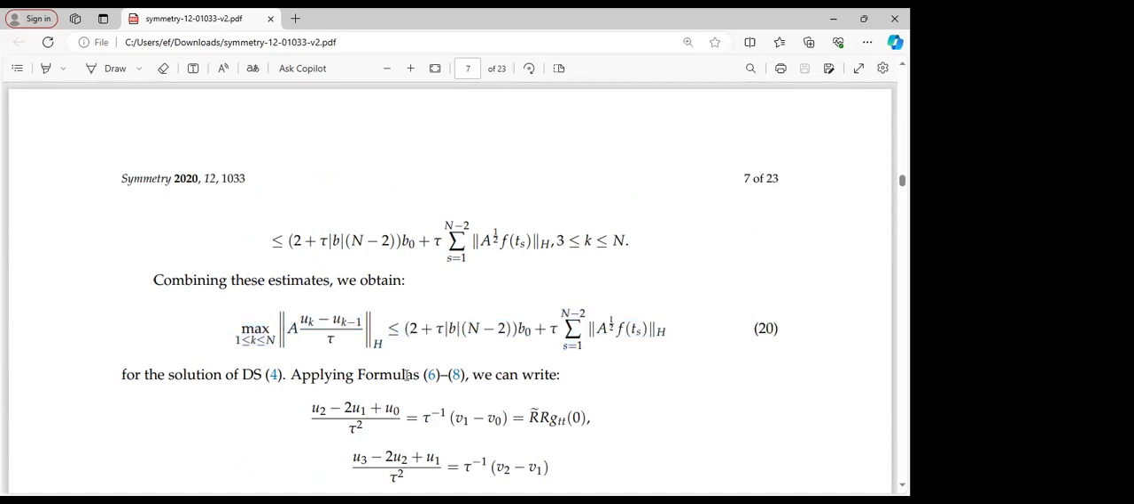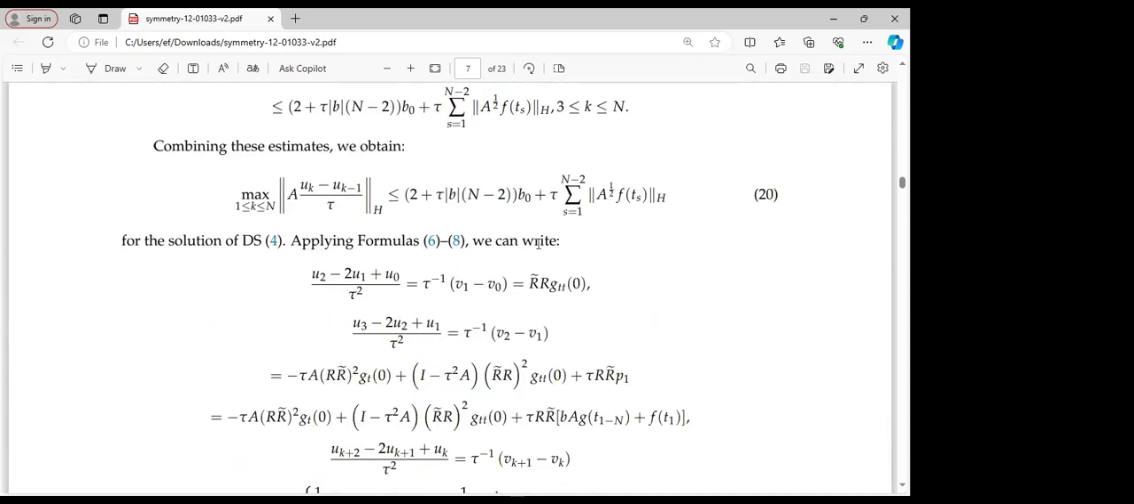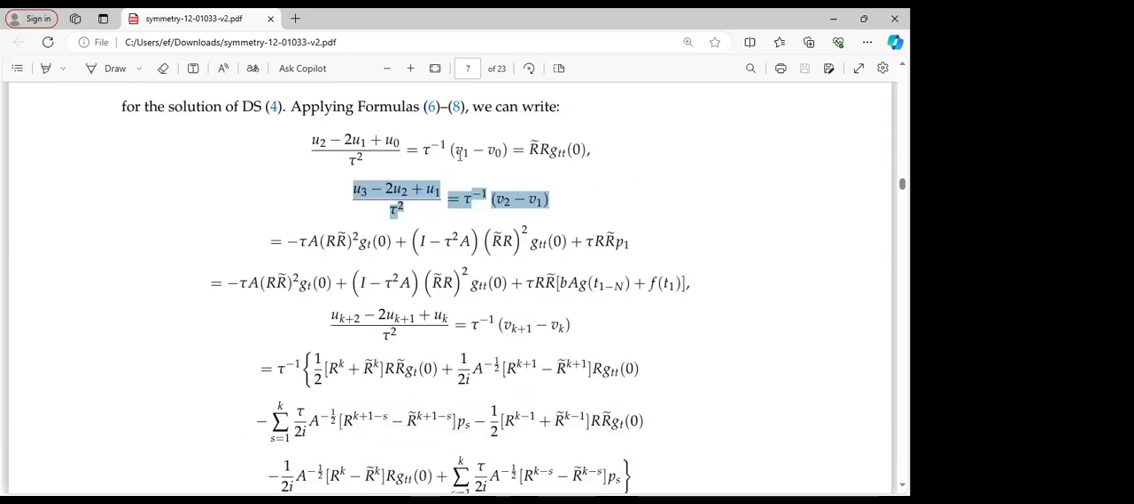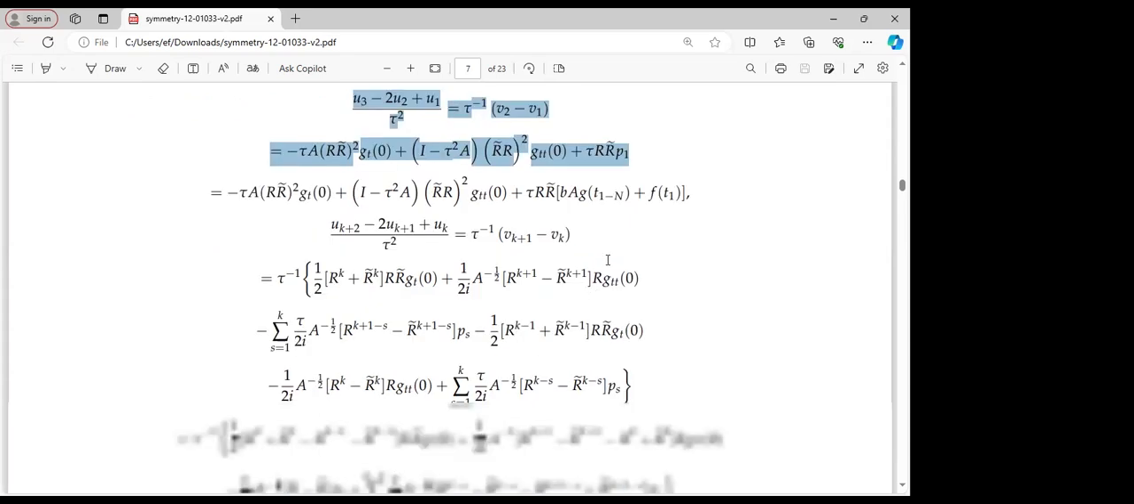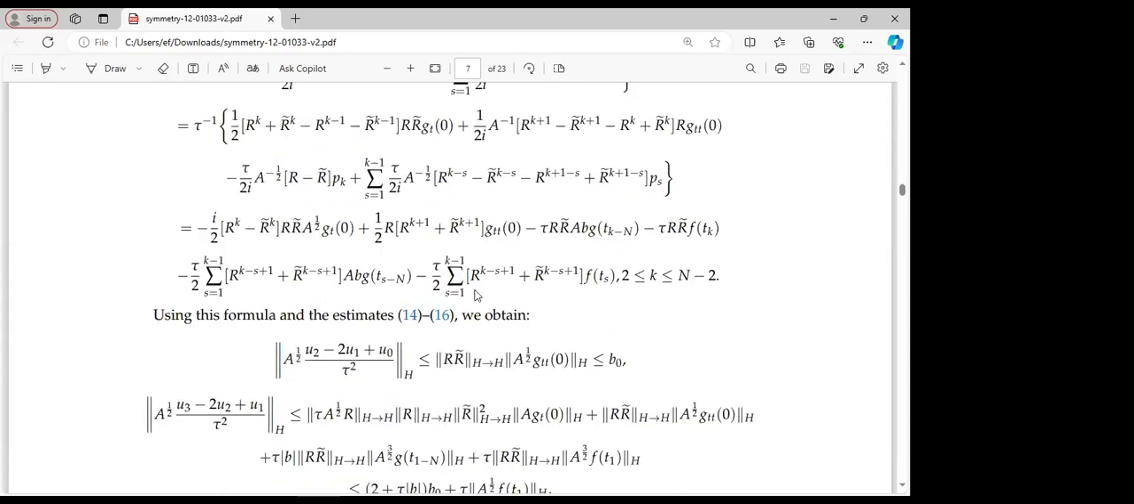The next step is to apply formulas 6, 7, and 8. Then we can write the following equations. If we substitute, we have the whole of this equation. The first is this. The second, we substitute, and the right-hand side gives us this. If we proceed, we obtain the following long equation, for the case where k is between 2 and n minus 1.